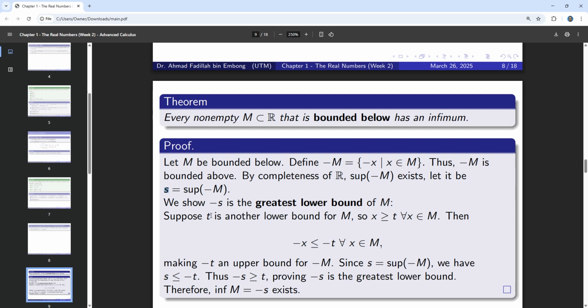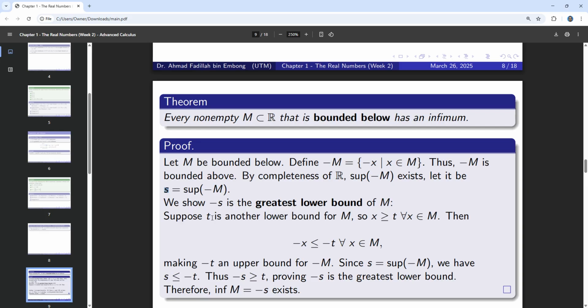Now we are going to show negative s is the greatest lower bound of M. Here we claim that s is the supremum of negative M, but we are going to show the negative of s is going to be the greatest lower bound of M. As you recall again, the set of lower bounds could be infinitely many.